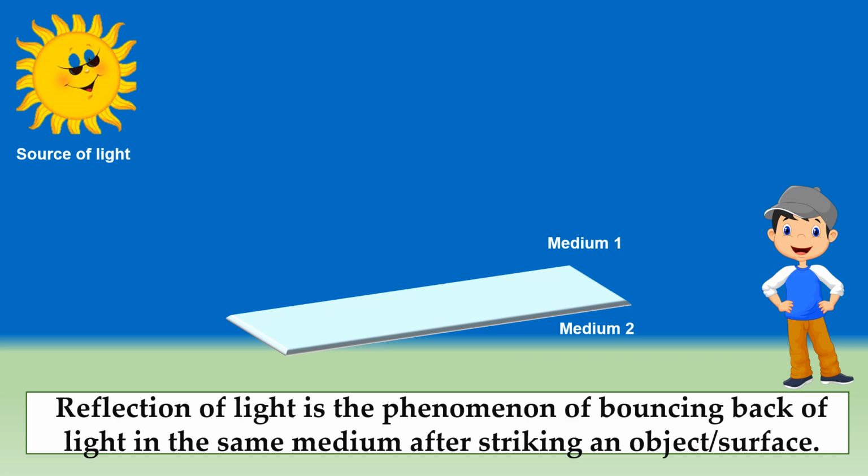In reflection of light, in place of the ball, it is only light. Light falls on the surface and reflects back. So the bouncing back phenomenon of light whenever it falls on any surface is known as reflection of light. I hope you all have understood what reflection of light is.